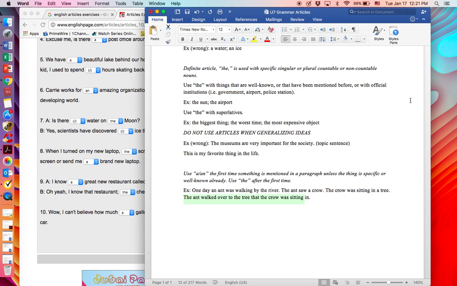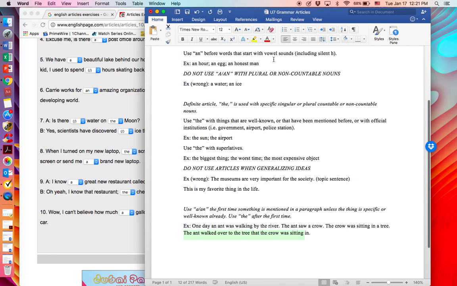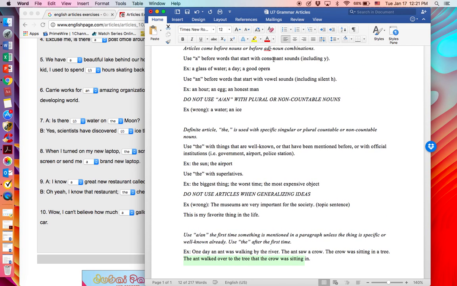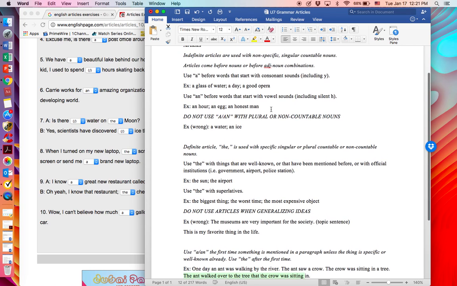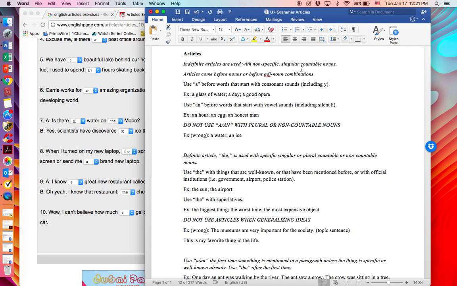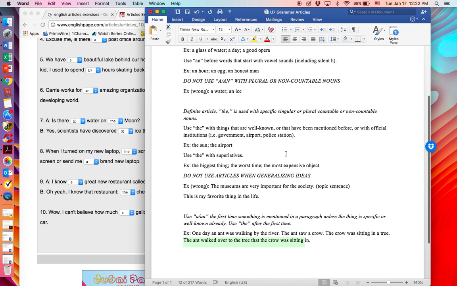All right, so again, rules. Use "the" with specific singular or plural, countable or non-countable nouns, and the indefinite article "a" or "an" with non-specific singular countable nouns. "An" goes before vowel sounds, not just vowels, but vowel sounds. "A" goes before consonant sounds, not just consonants, but consonant sounds. The first time we use the article, we use "a" or "an." The second time, unless it's well known or superlative, we use "the." If it's well known or superlative, we can use "the" for the first time.